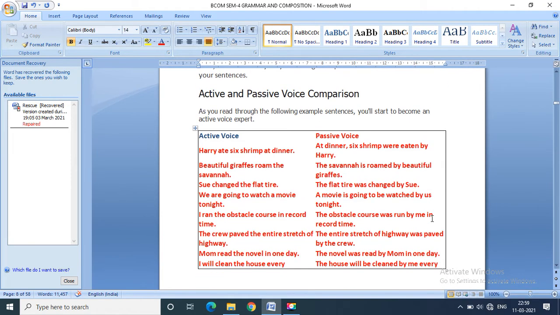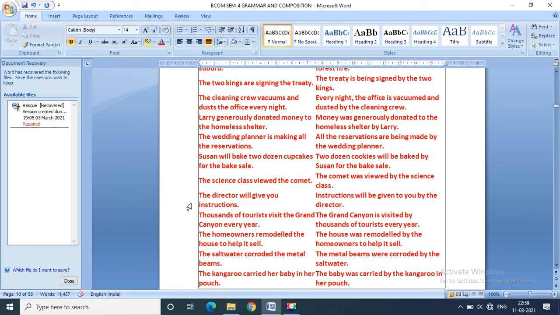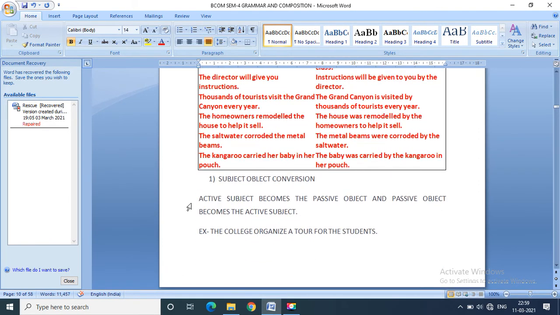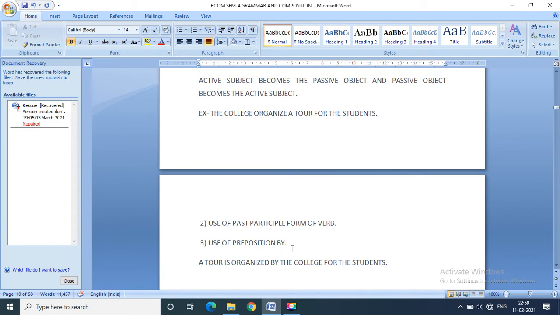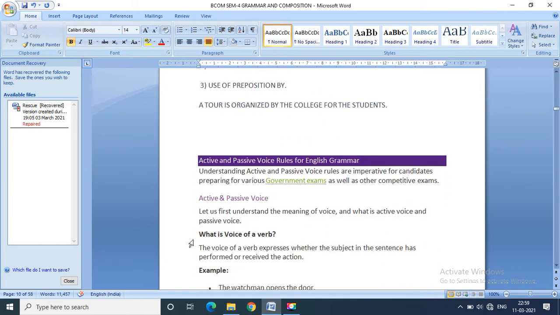Now in case of active, certain examples are given. What happens with the passive voice? This we saw in the last lecture. Then I wrote some basic requirements to convert this voice. Like active subject becomes the passive object and passive object becomes the active subject. Use of past participle form of verb, and preposition.